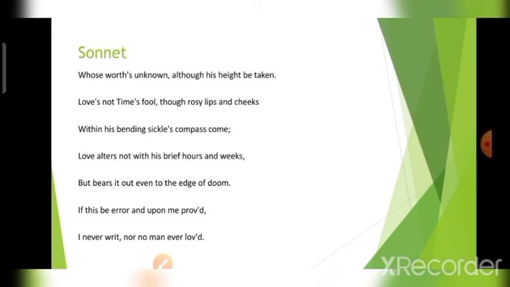Now the third quatrain, love and time, very beautiful lines. Love is not time's fool, the rosy lips and cheeks. What he said is that love is not time's fool. What it means is that with the passage of time, this outer beauty changes. These beautiful rosy lips and cheeks, the lips which look very rosy and pink, these cheeks which look rosy.